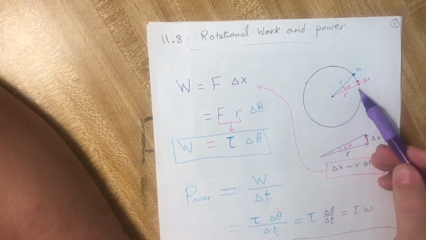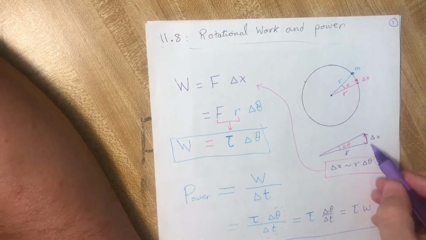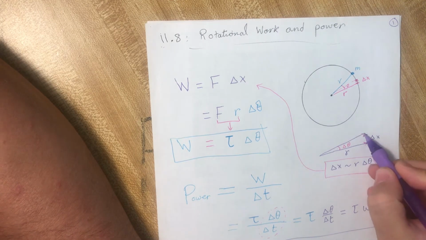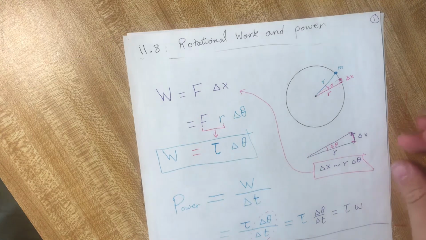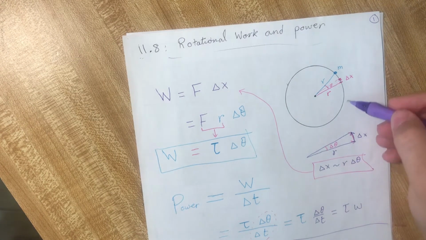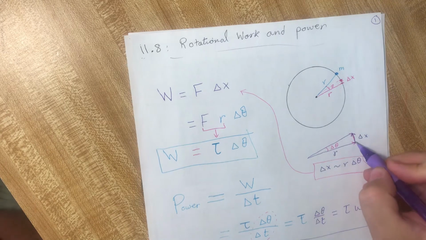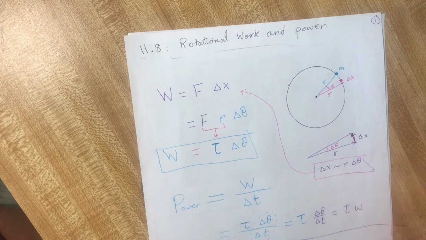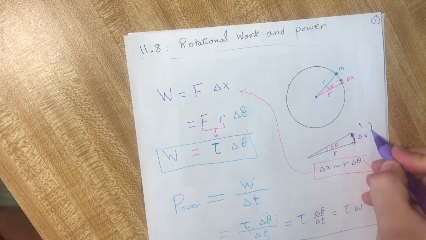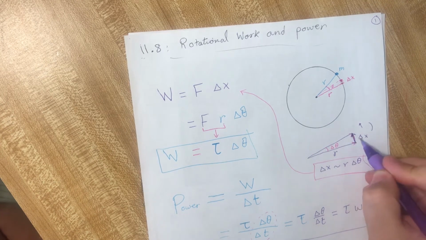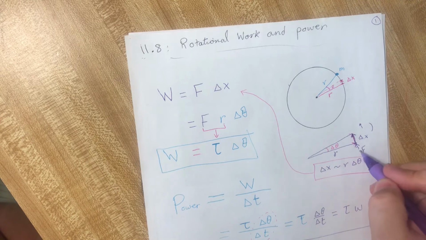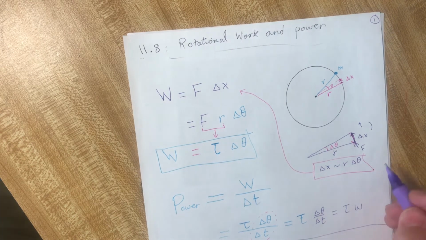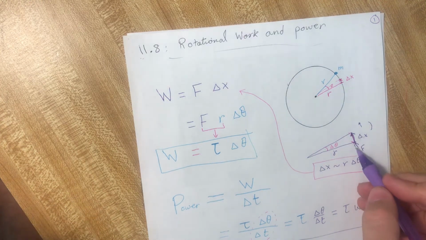Let us zoom in on this part. If the force acts from this point to this point, and we take it as an infinitesimal small part of the circle, then it is approximately a straight line, not curved. This piece, we can name it delta x. Okay, then we have force acting on a delta x distance, then we can find the work. What is the delta x magnitude?